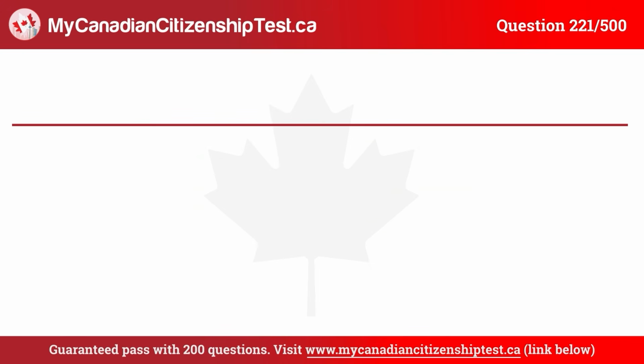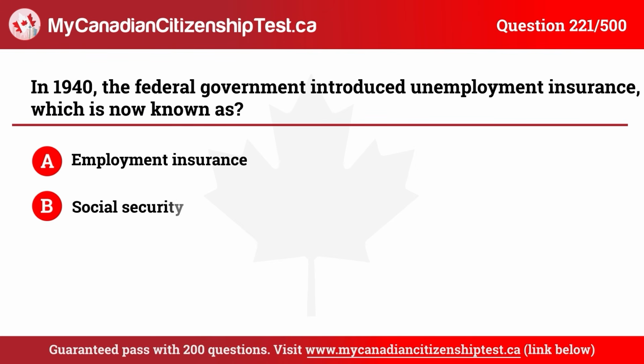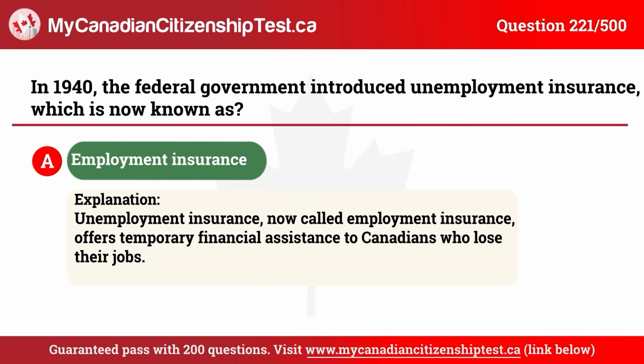Question 221. In 1940, the federal government introduced unemployment insurance, which is now known as A. Employment insurance. B. Social Security. C. Federal benefits. D. National insurance. The correct answer is A. Employment insurance.